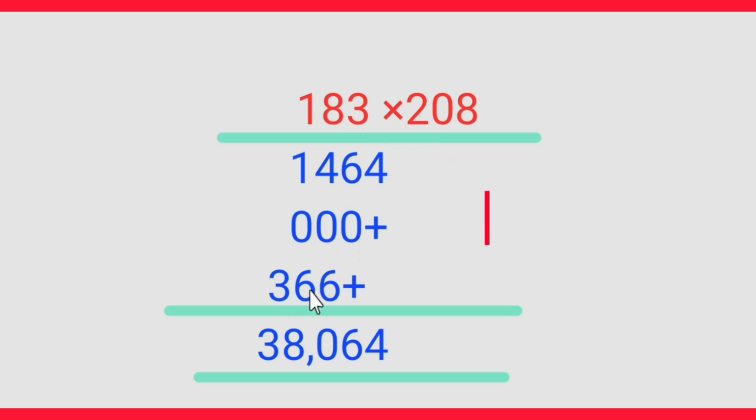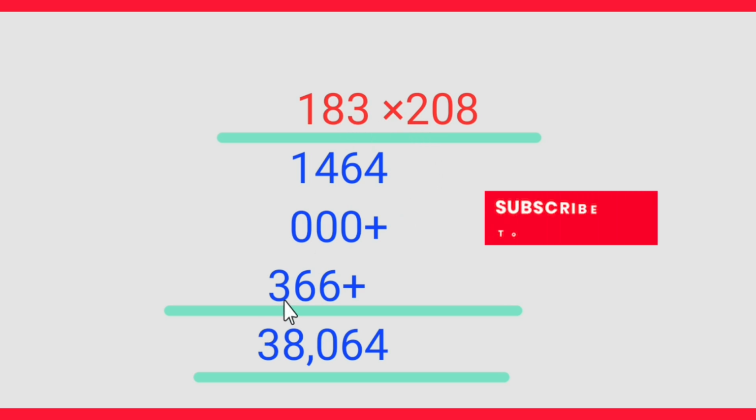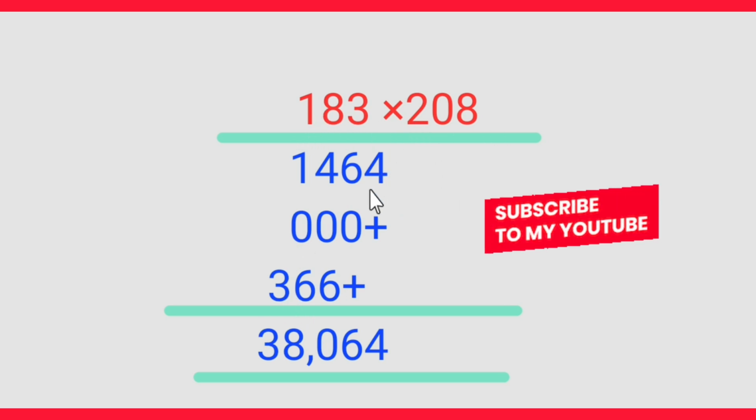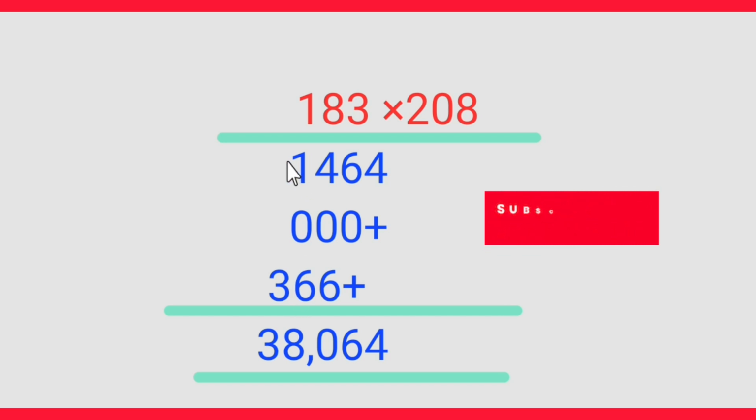Now 2 3s are 6, 2 8s are 16, 6, 1 carry. 2 1s are 2 plus 1, 3. Now let us add. 4, 6, 4 plus 6, 10, 0, 1 carry. 1 plus 1, 2, 2 plus 6, 8, 3. The answer is 38,064.